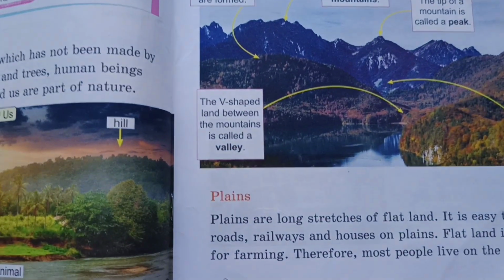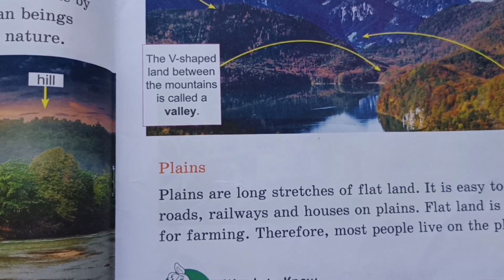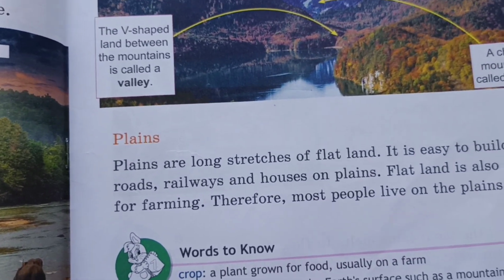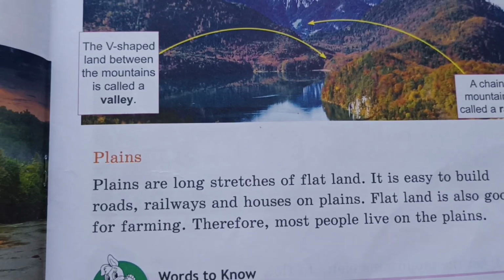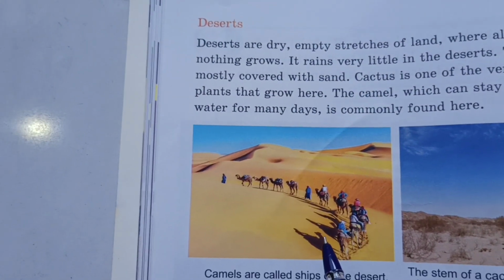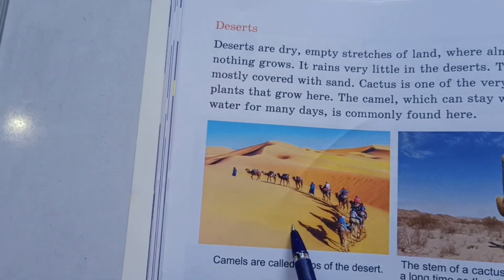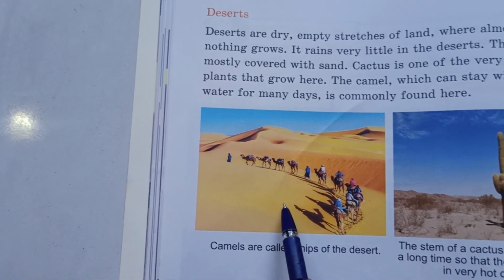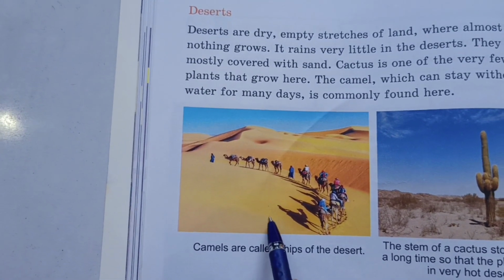And coming to plains. Plains means long stretches of flat land. So we are living on the plains. Is it clear, children? The next one is deserts. Deserts are dry, empty stretches of land. Nothing grows in the desert. The desert is covered with sand.